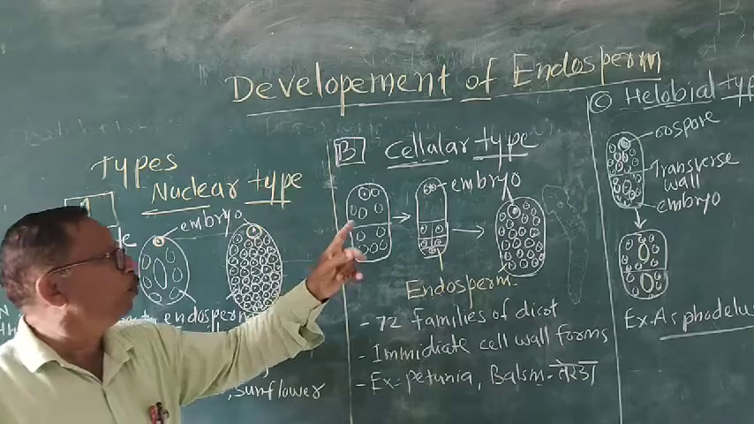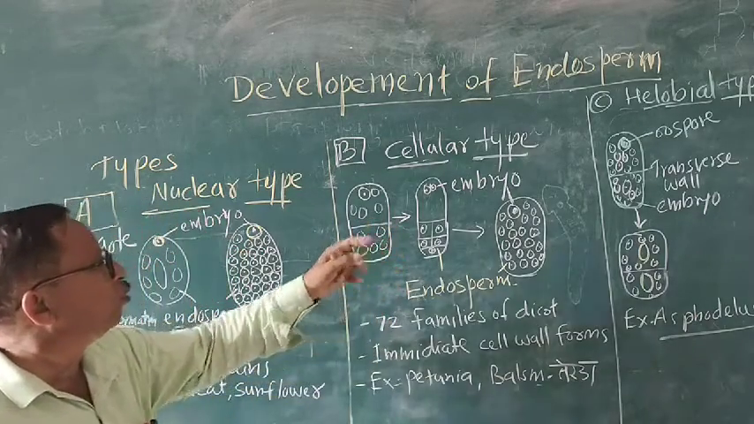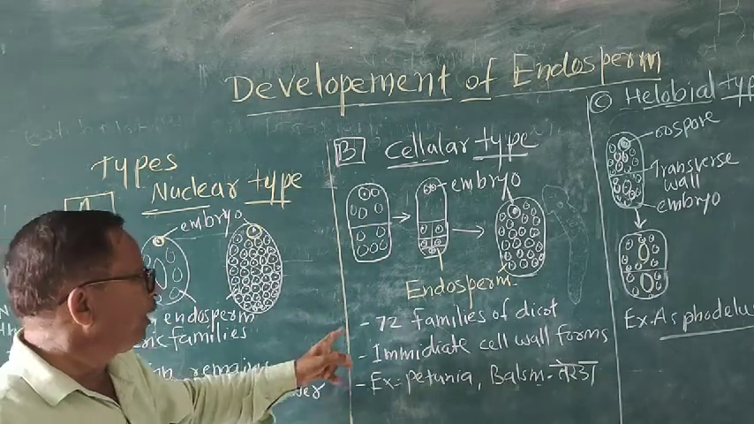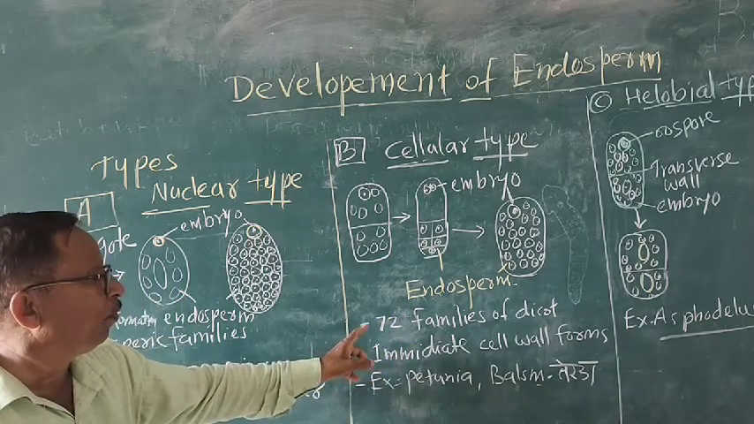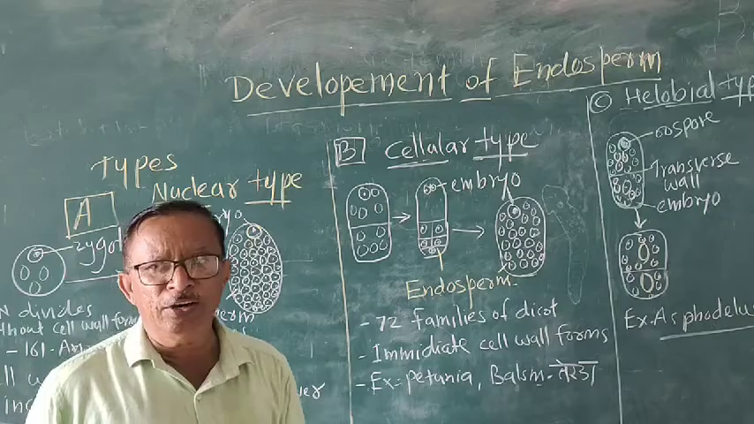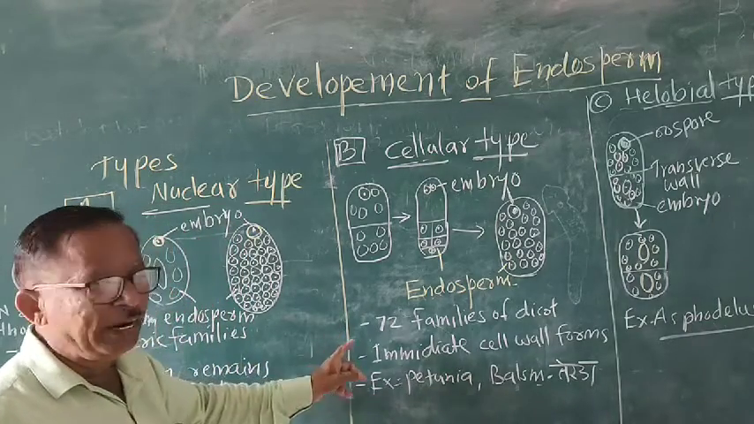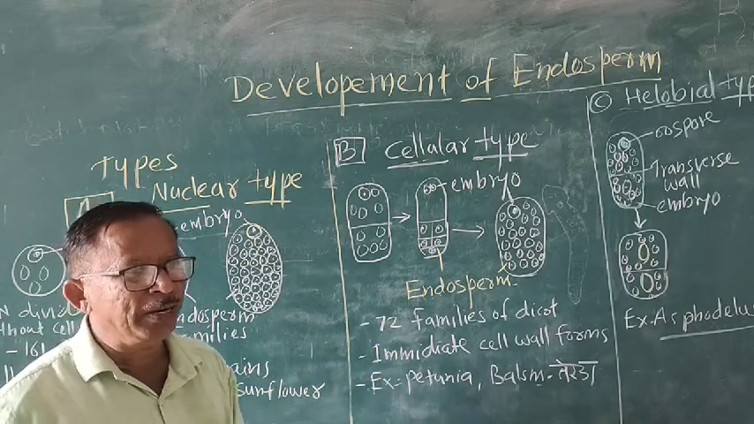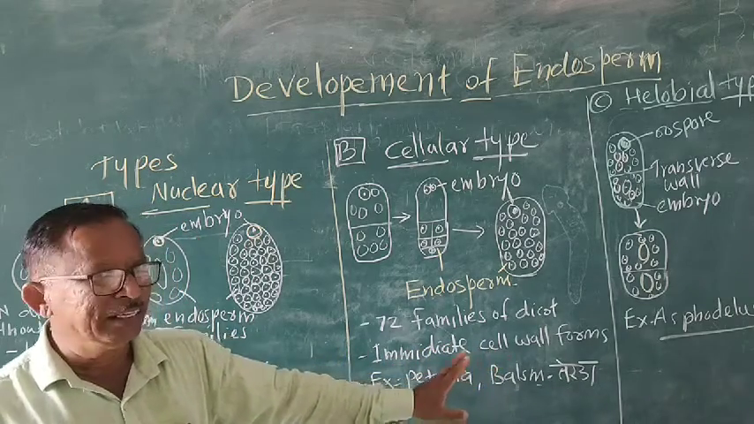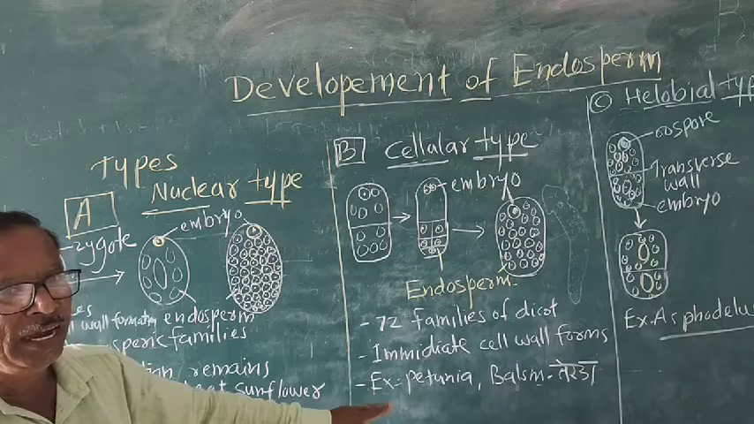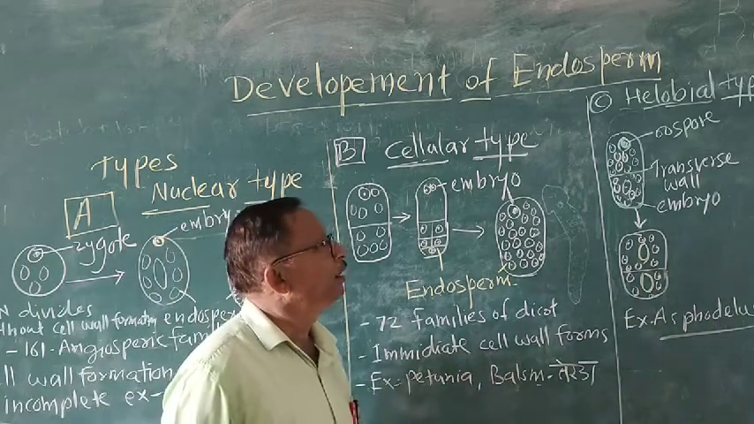In the second type, we have studied that development takes place in this group consisting of approximately 72 families in the dicotyledonous plants. Here the division of the nucleus takes place and immediate formation of cell wall takes place. Examples are petunia and balsam, that is called terda.